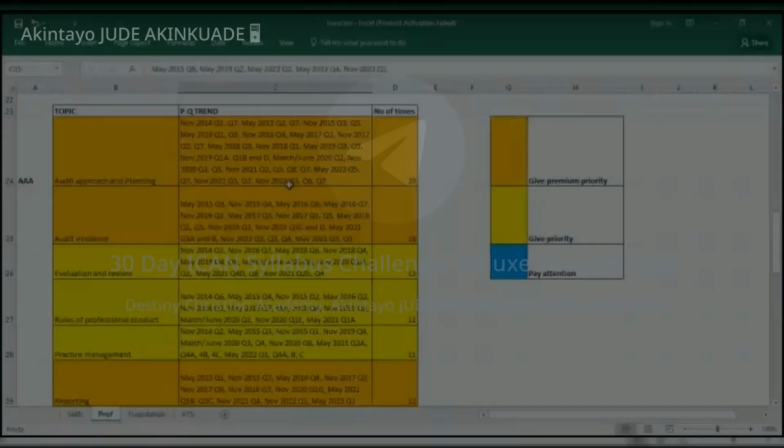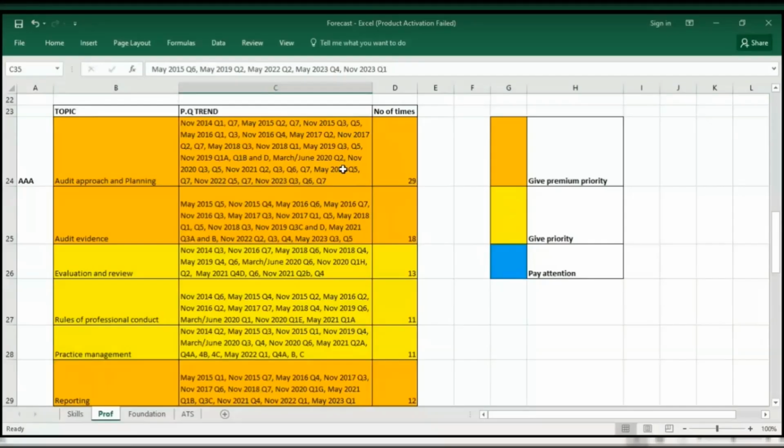Now you can see that I was examining the whole year 2022, both May diet and November diet. Now look at November 2021. It was examined 4 times. So that tells you how important this topic is. All right, so you want to give premium priority to your audit approach and planning. Very, very key.